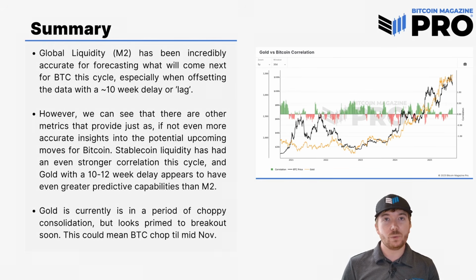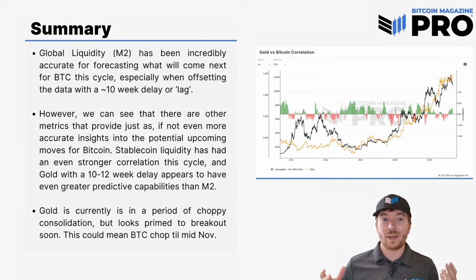However, we look at gold with a 10 to 12 week offset, as I said, it's not an exact science, it doesn't matter exactly, we're looking for the more macro trend, not the day-by-day changes in these things. We can see that it actually has a stronger correlation than the global M2 money supply over this cycle, which would lead to us potentially seeing even more predictive capabilities than this M2 money supply. And it's pointing towards a more long and sustained period of choppy consolidation like we can see within gold.